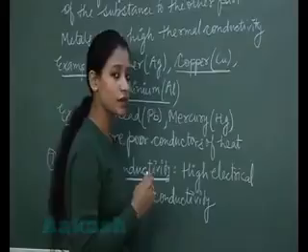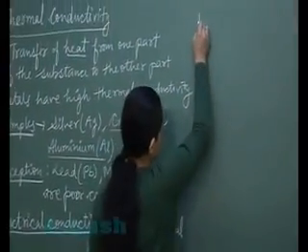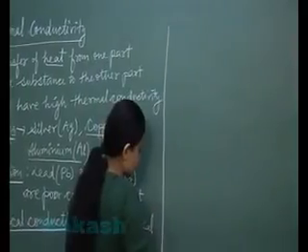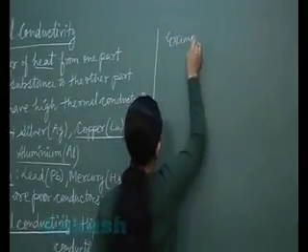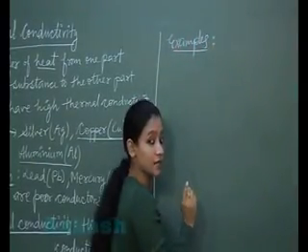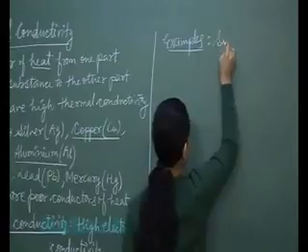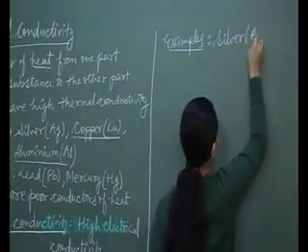Now let us see what are the examples of the metals which have high electrical conductivity. Let us talk about the examples. Under the examples, the best conductor of electricity is silver. So first example, which is of the best conductor of electricity, is silver.